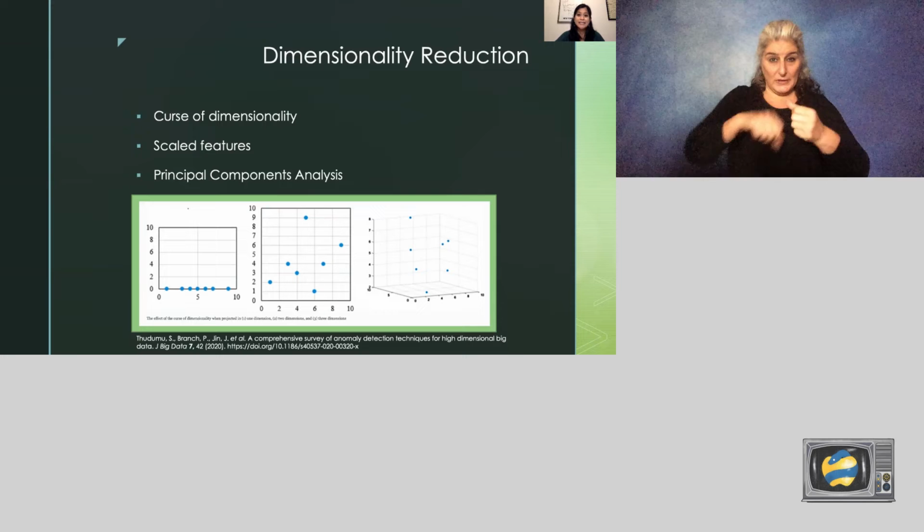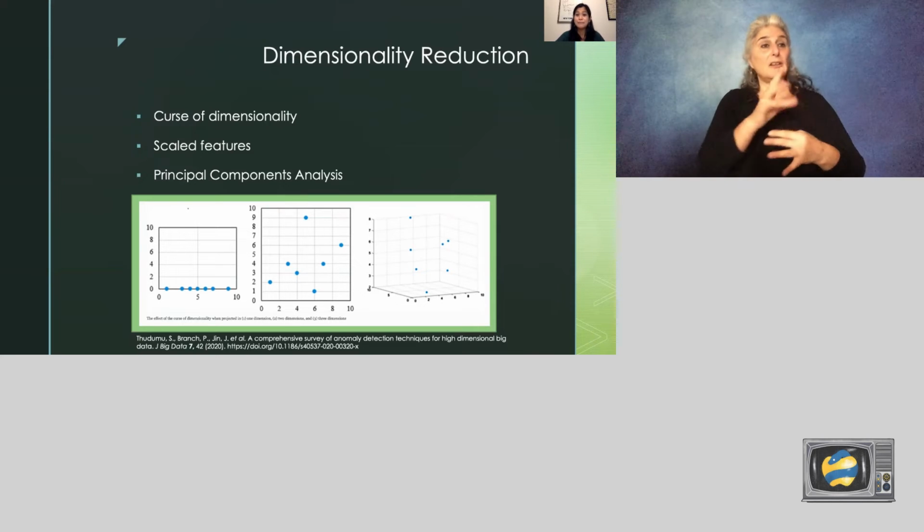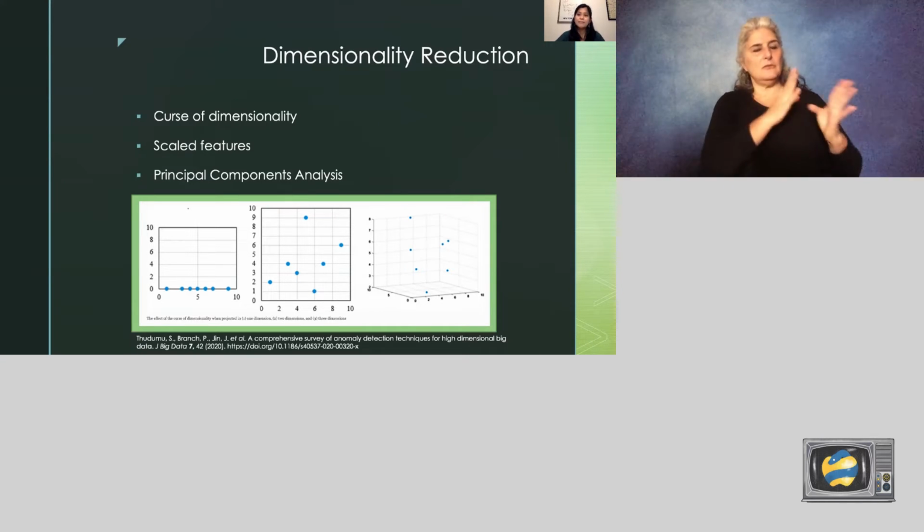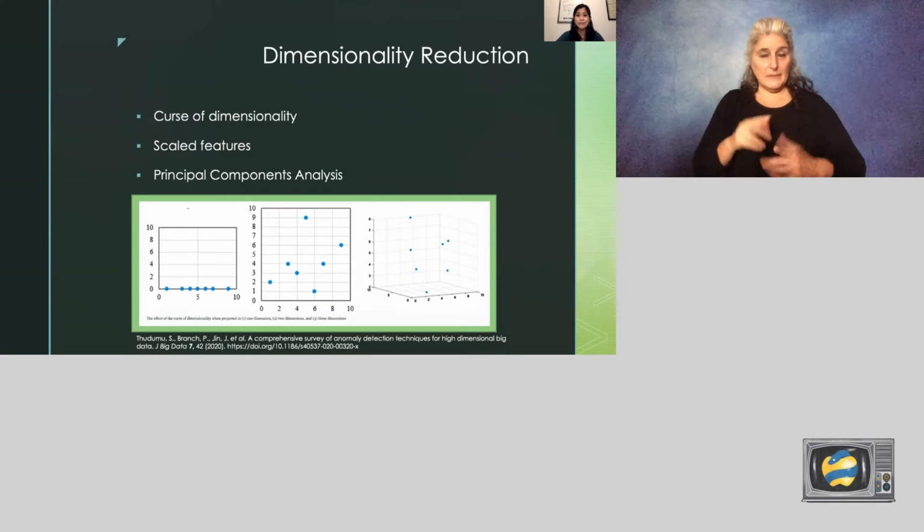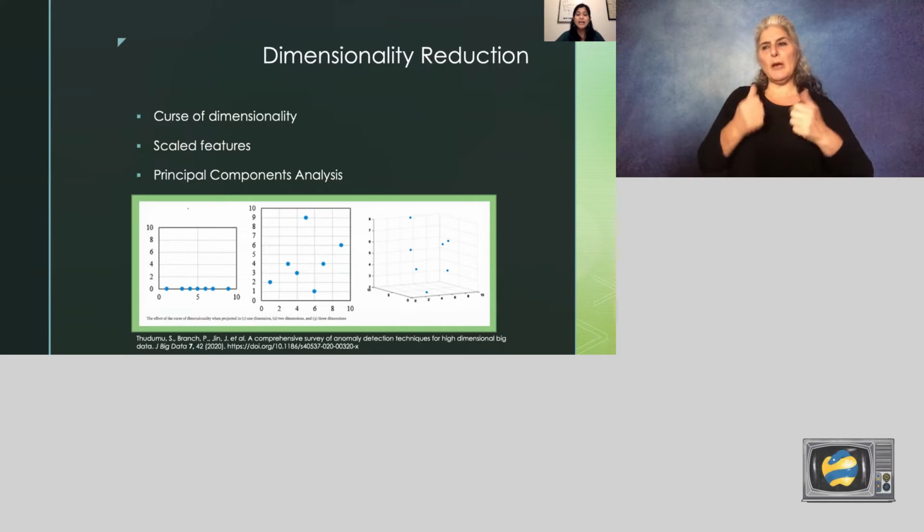This makes it really hard to know and understand which data points are closest to each other. Given that, I scaled my features, which is definitely a must for this process, and I did a principal components analysis. This drops the components that explain the least amount of variance and extracts the most important features.